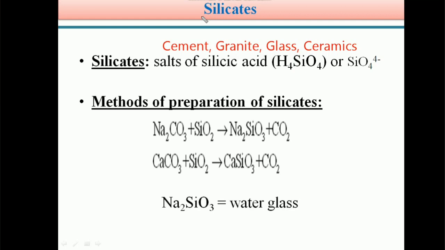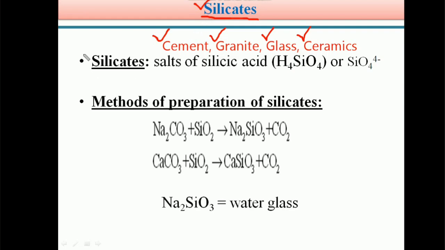The important topic in 4th A group elements is silicates. So many building materials are silicates. For example, cement. Cement is used in the construction of a building. Similarly, granite, glass, ceramics, all these are building materials. So many of the building materials are silicates. So what are these silicates? We can see in detail.